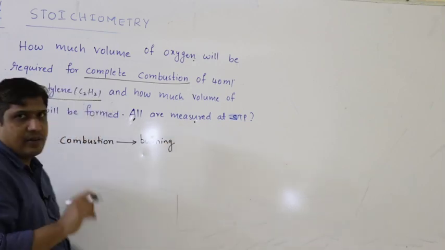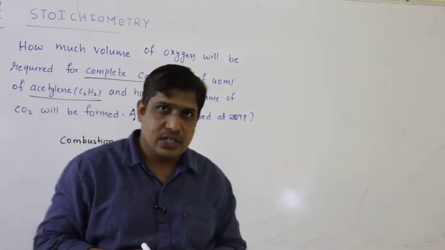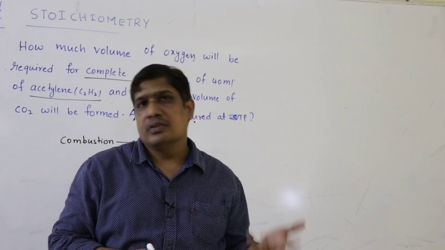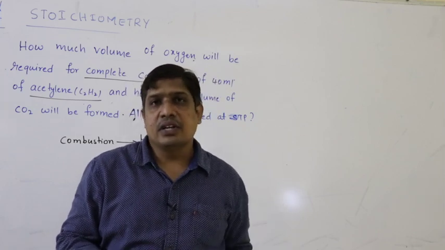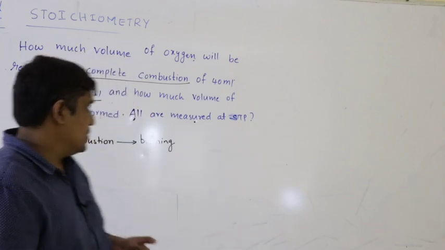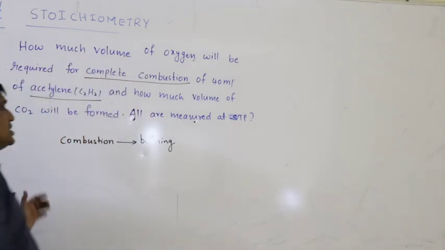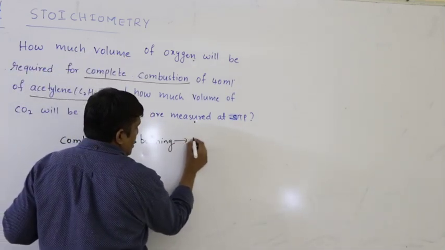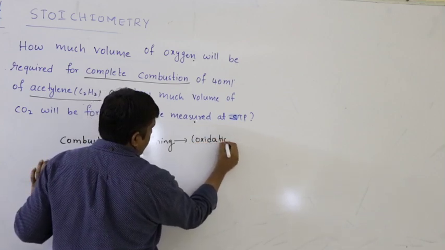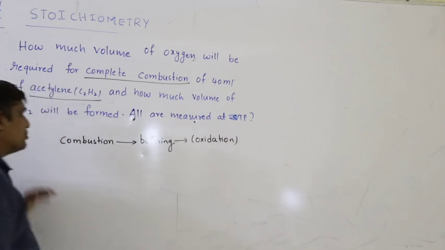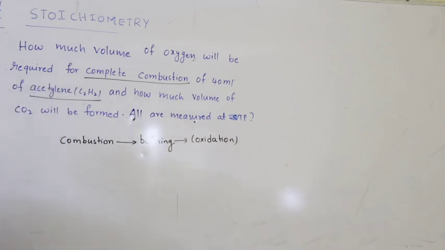We take a paper, we burn it, right? What is happening? The paper, which contains carbon, hydrogen, oxygen, cellulose, is converted into corresponding products. So burning is nothing but oxidation. Oxygen is essential. In chemical terms, combustion or burning means oxidation.